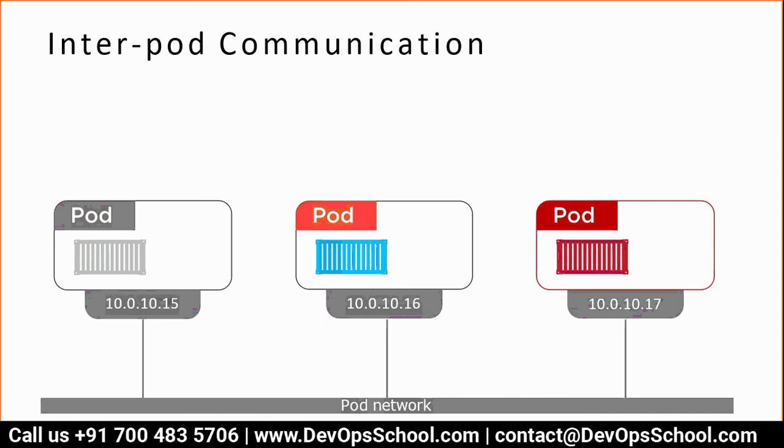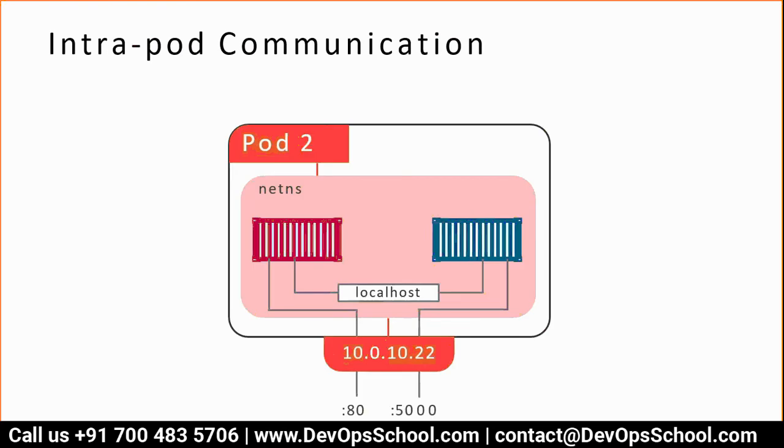Now, one pod with one container is the best practice. Each pod can connect to each other through the pod network. I told you about the pod networking requirement during the discussion of kube-proxy. So because of that, each pod communicates over the pod network. Now look at this here. We have two containers inside a pod. If they want to talk to each other, they can talk through localhost. But from outside, they have to talk to the IP address. So that is what happens.